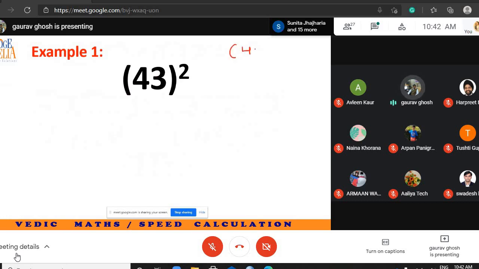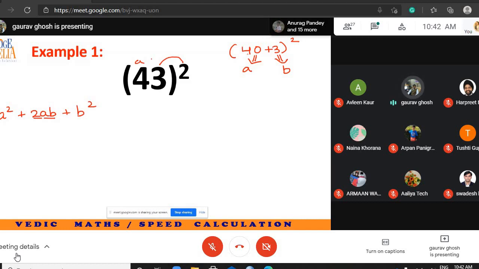So now you will understand why this 2-digit trick was working. 43 can be written as 40 plus 3 whole square. So 40 acts like A, this 3 acts like B. If you square, this will be A square plus 2AB plus B square.